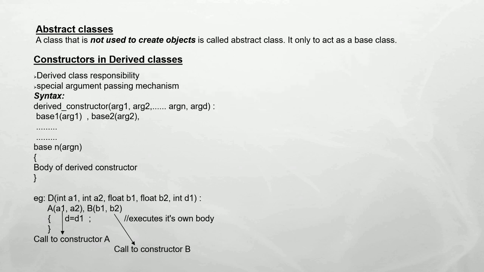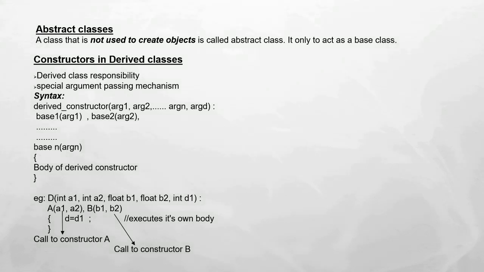The constructor of the derived class receives the entire list of values as its arguments and passes them on to the base constructors in the order in which they are declared in the derived class. The base constructors are called and executed before executing the statements in the body of the derived constructor.